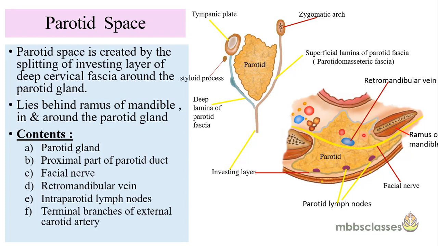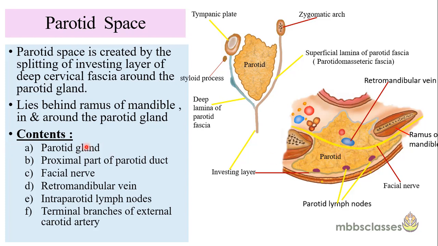If you see here the cross section, this is the ramus of the mandible, this is the mastoid process, and this whole is the parotid gland. Here you can see the parotid gland is present outside and in and around the mandible. So the space is all in and around the mandibular area.